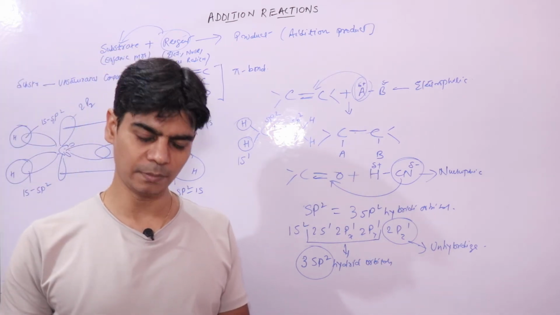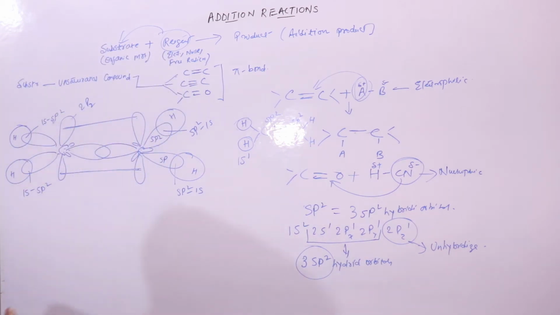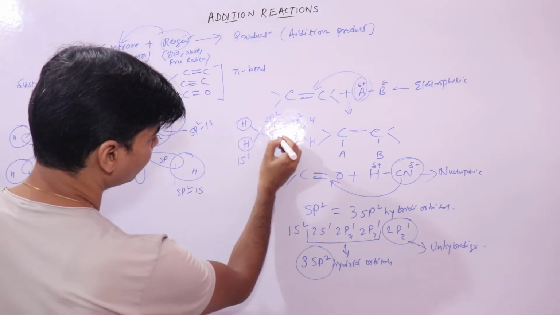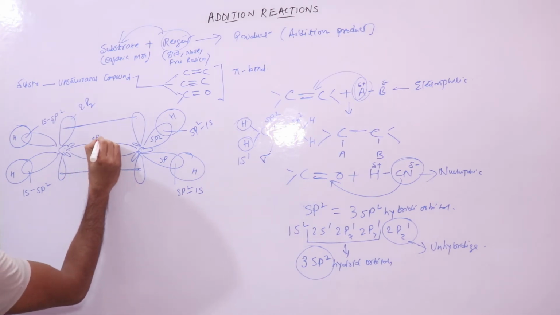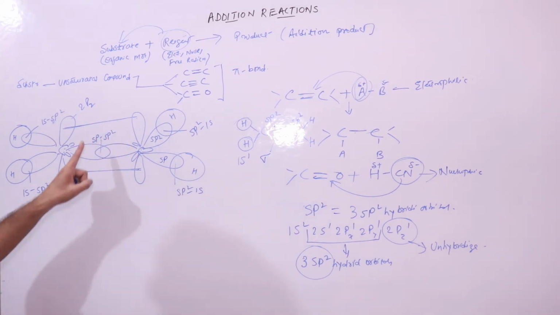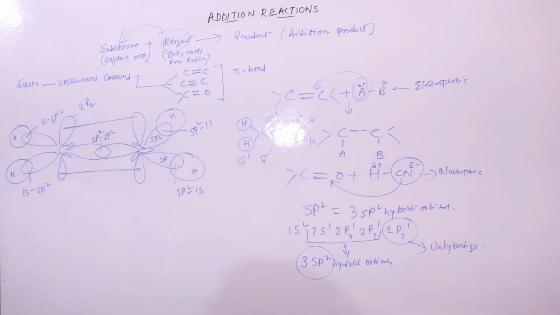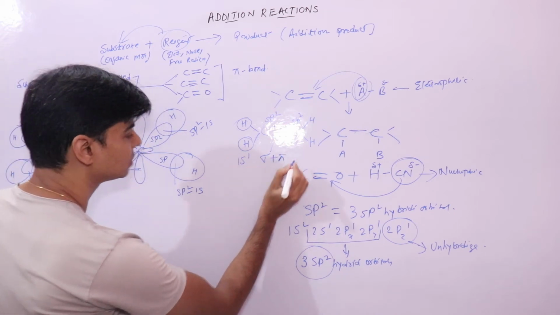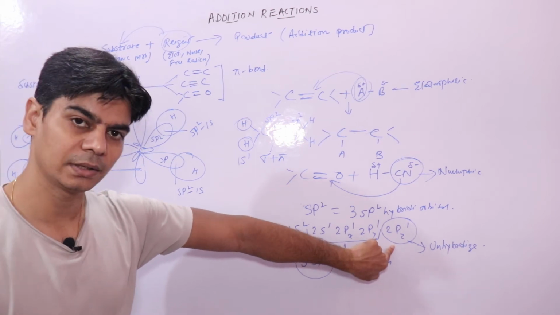We know this from chemical bonding. To understand this, you need to know the hybridization concept that we have learned in chemical bonding. So now is it clear that in this alkene we have one sigma bond, formed by overlapping of the sp2 hybrid orbitals of both these carbon atoms, and one pi bond, formed by sidewise overlapping of the unhybridized p orbitals which have not taken part in hybridization.